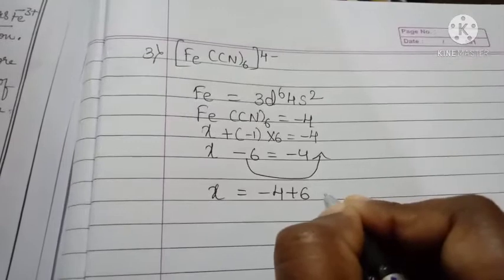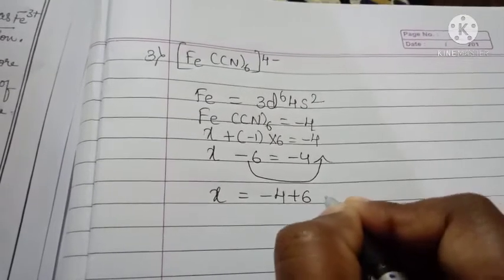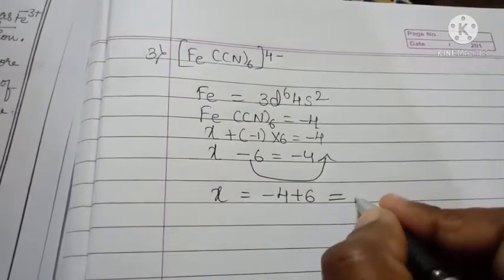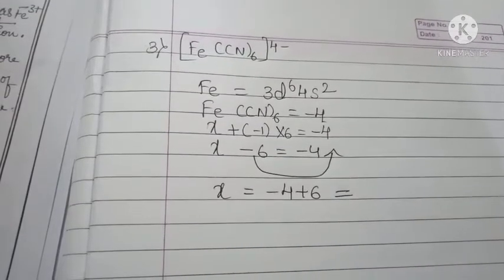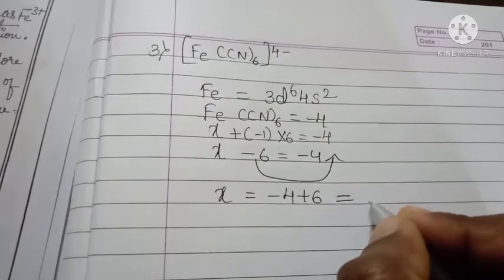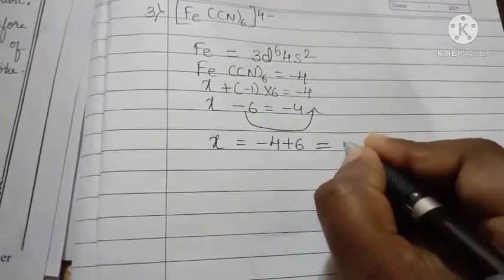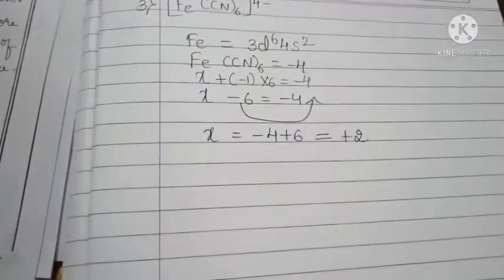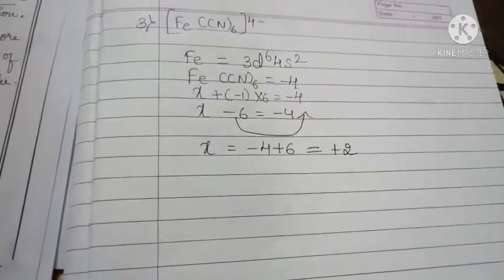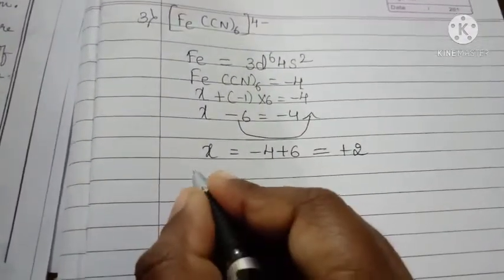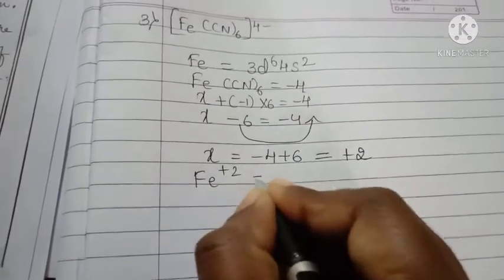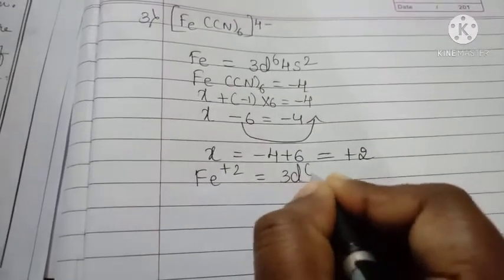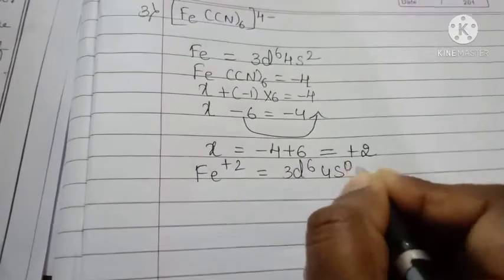So it gets +2. So it loses the 2 electrons in the outermost shell. So Fe2+ is equal to 3d6 4s0.